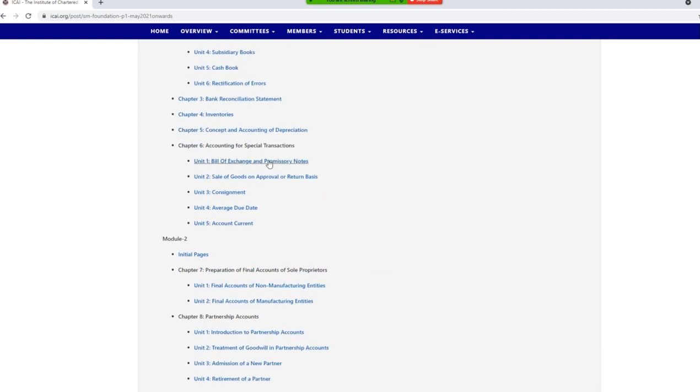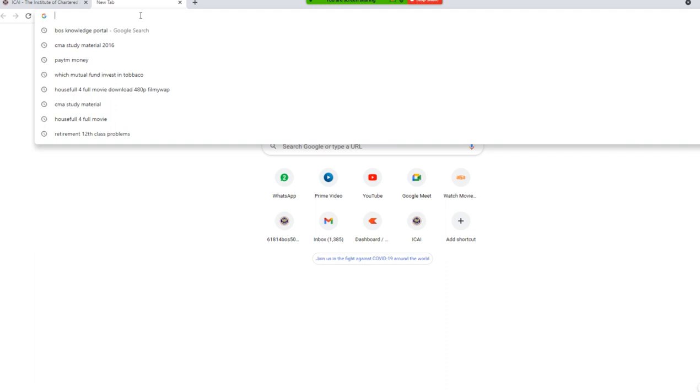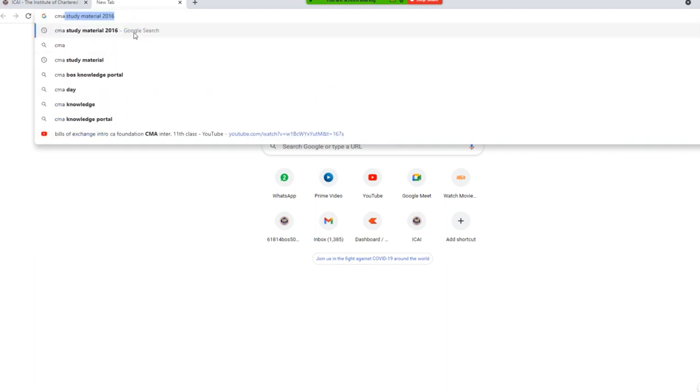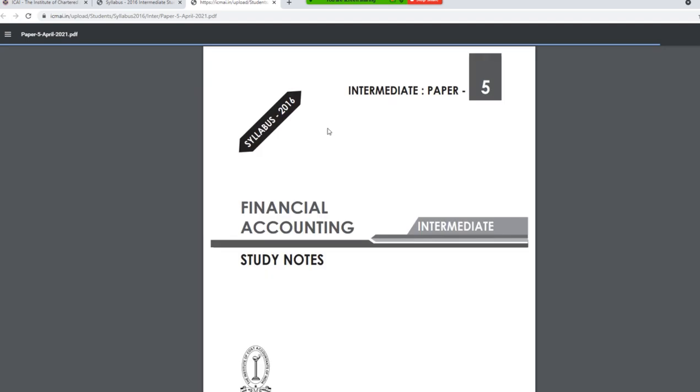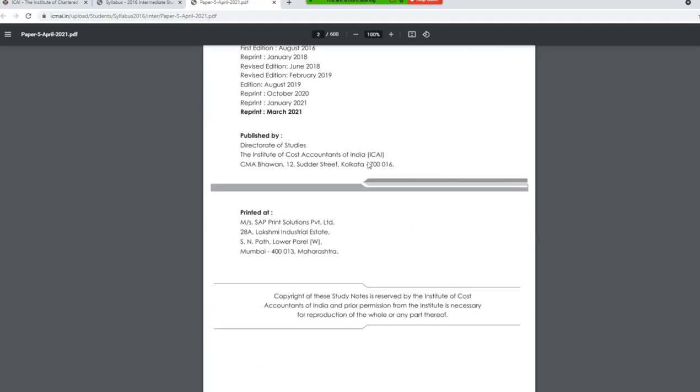Then Bills of Exchange. And then you can also go for the CMA study material, which is applicable for you, 2016. Just type in Google CMA study material 2016, and then Financial Accounting. It will open. In this, Bills of Exchange is there. Whatever concepts we have discussed are exactly there for you also.